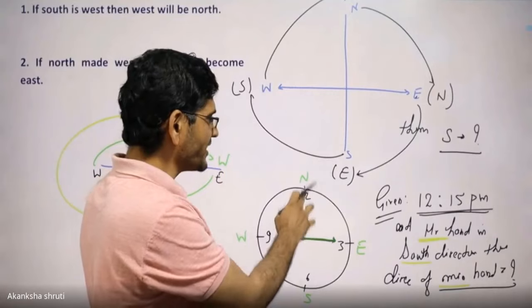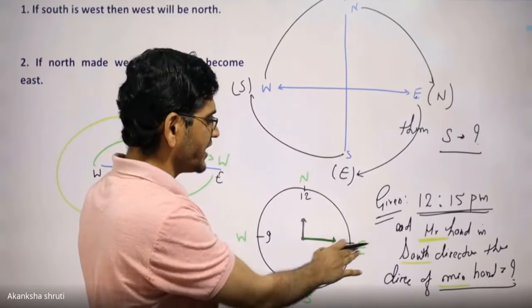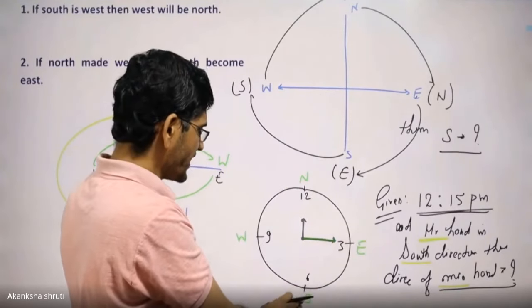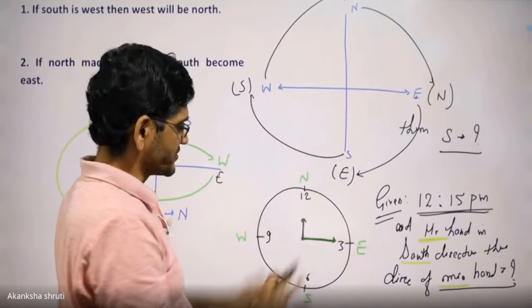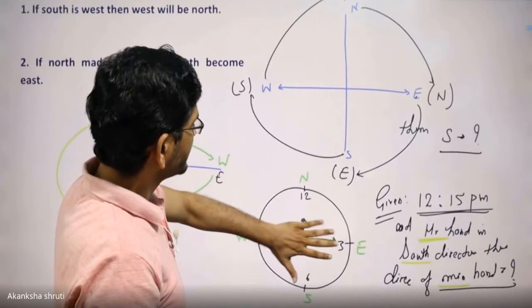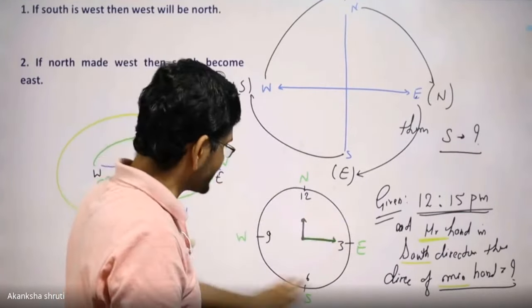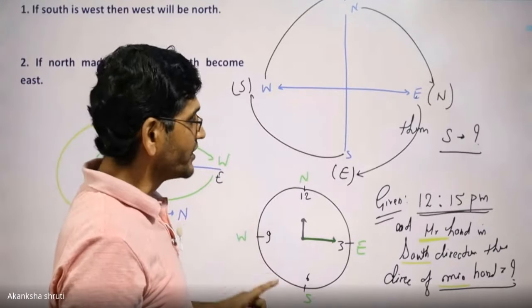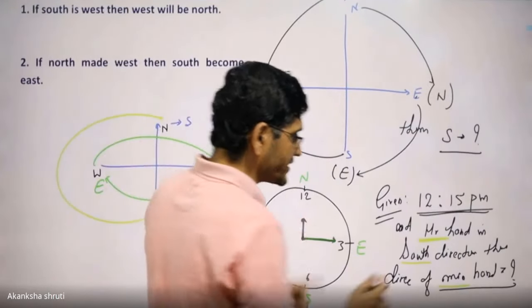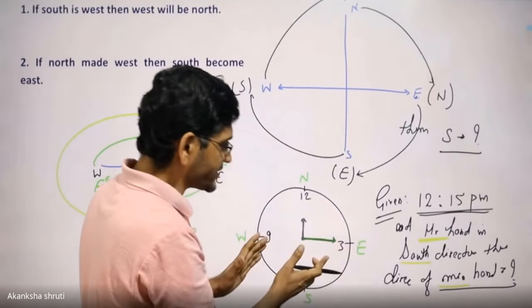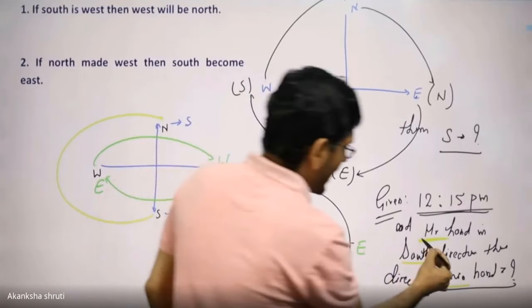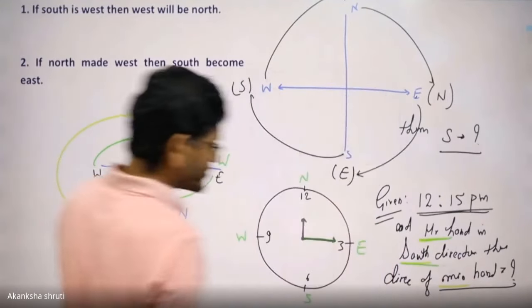It means 12 is north, 3 is east, 6 is south, 9 is west. So the clock is assigned this standard direction. Now it is stated that this is not the orientation. The hour hand is now made as south.